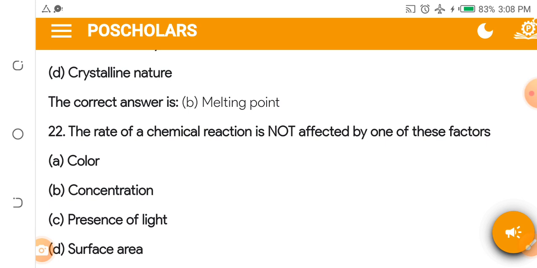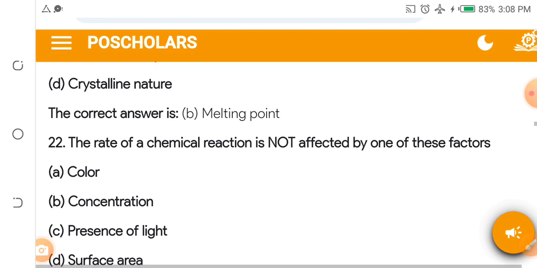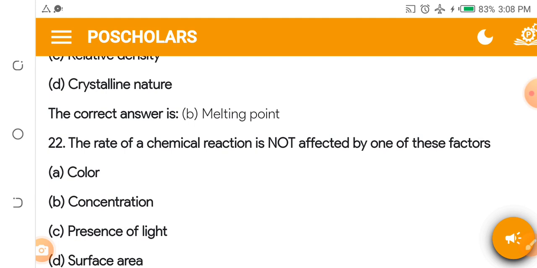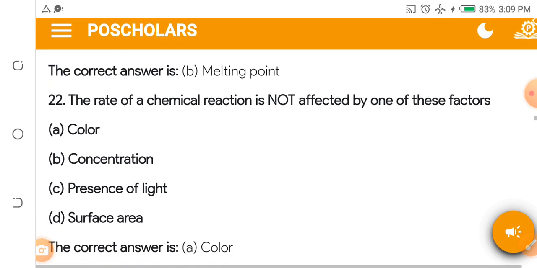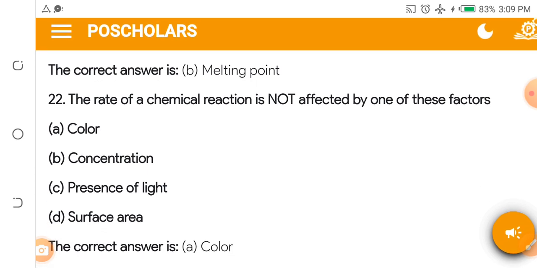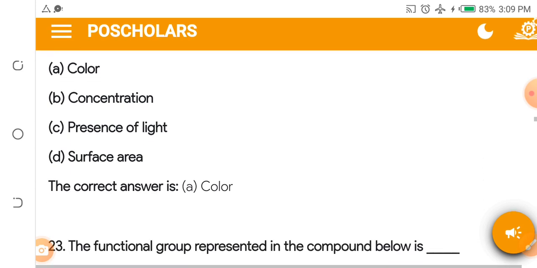The rate of chemical reaction of substances is not affected by one of these factors. A. Color. B. Concentration. C. Presence of light. D. Surface area. Which one does not affect the rate of chemical reaction? Is it color, or is it concentration? Is it presence of light, or is it surface area? The answer is color. The color of the substance does not affect the rate of the chemical reaction.